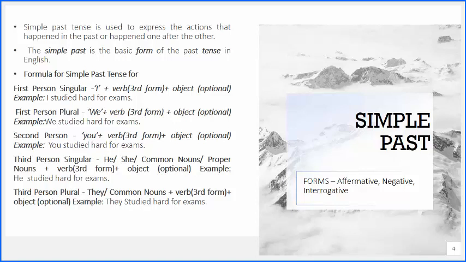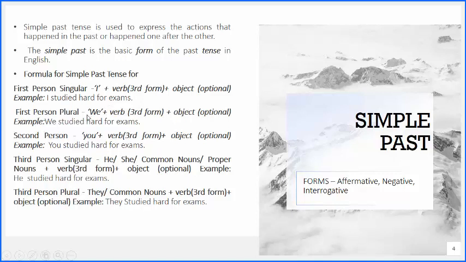The first person becomes I. That I, me, myself, these things are the first person. So the first person singular would be I plus the verb of the third form plus the object, which is optional. For example, I studied hard for exams, right?